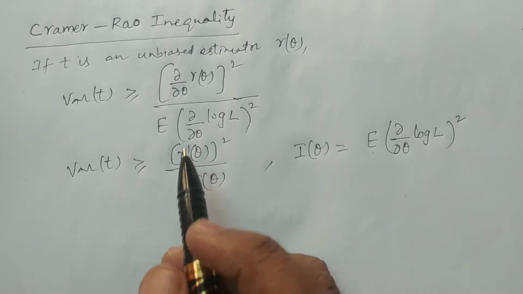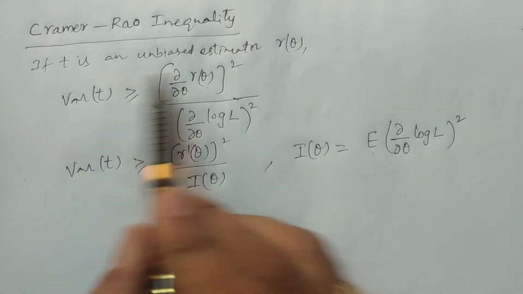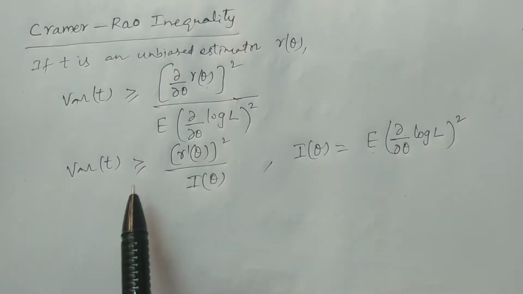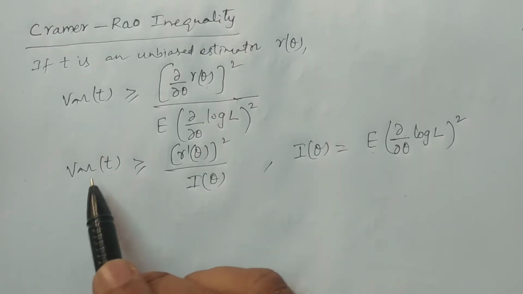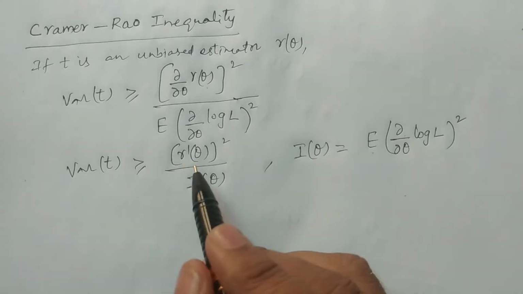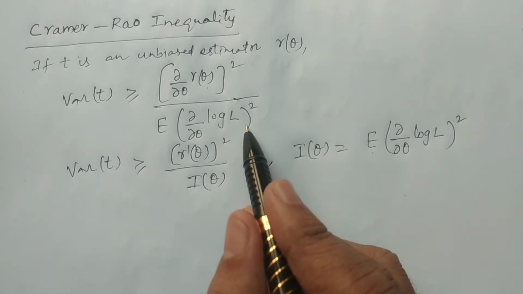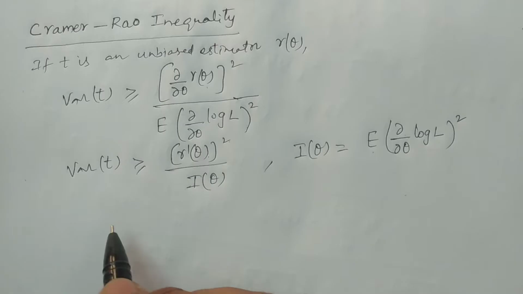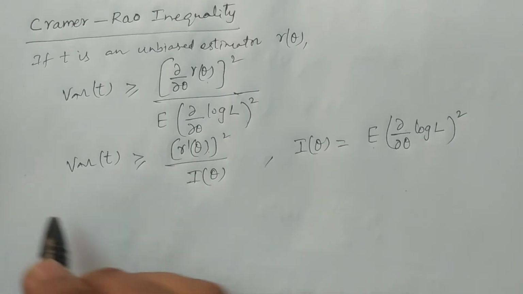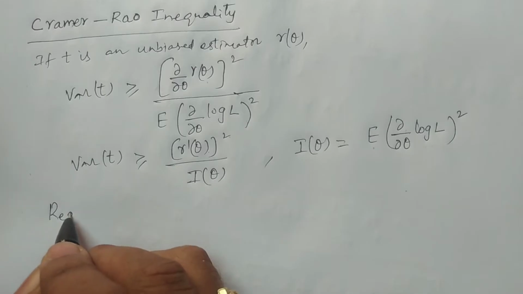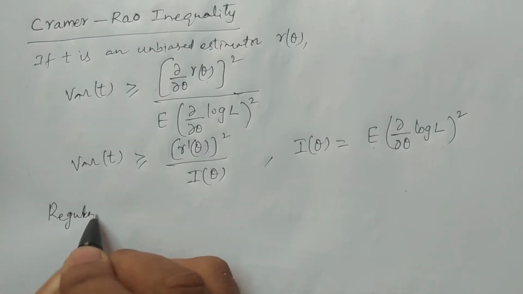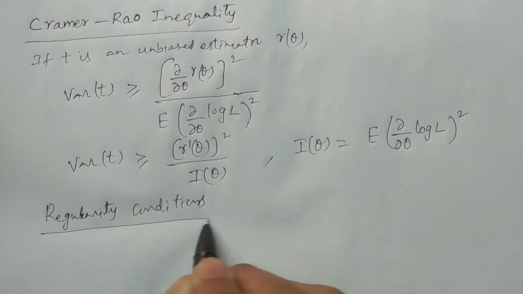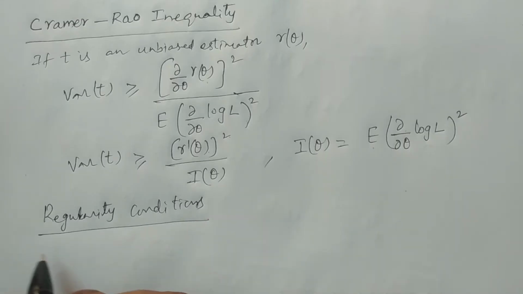These two statisticians specified that if T is an unbiased estimator of gamma theta, then this is the lower bound. What is the lower bound for variance of T? Variance of T is always greater than or equal to gamma dash theta whole square by I theta, where I theta is expectation of dou by dou theta of log L whole square. This is the statement, for which you have some conditions called regularity conditions. We discuss the regularity conditions one by one.